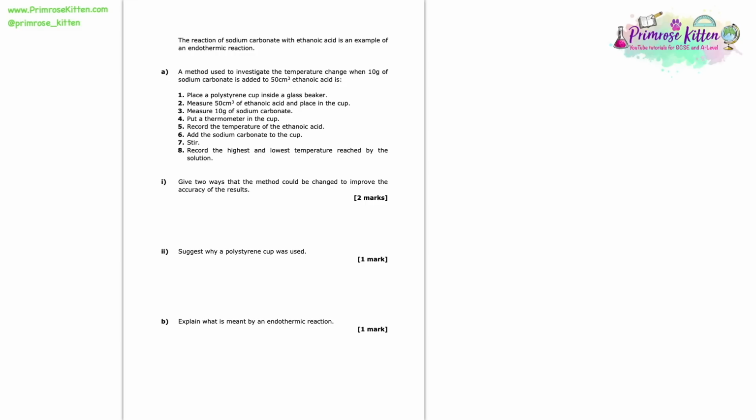So here in our first part of this question, we're asked to give 2 ways that the method could be changed to improve the accuracy of the results. So in a question like this, we need to look at our method and think, what are we lacking here? So let's look at a few of the things we could do to improve this. One thing is, maybe we can put a lid on our cup, because the problem here is when we use that thermometer, some of the heat might be leaking to the surroundings. For 2, we can simply do this whole thing again and repeat it and take a mean. So that's going to eliminate any little anomalies that might pop up, things that we do wrong.